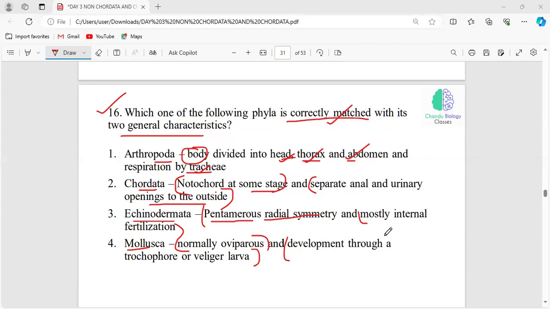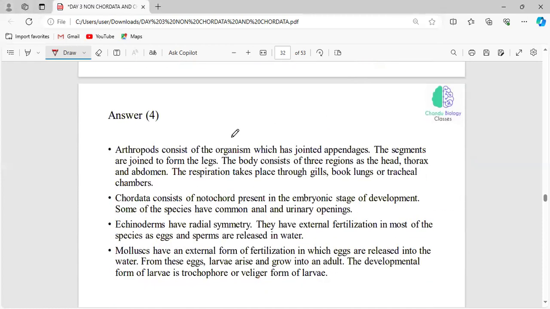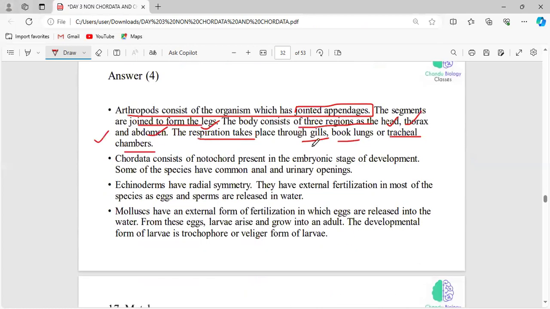Here, the most appropriate answer will be this. Because here they have jointed appendages. The body consists of segments joined to form the legs. Obviously, there are three regions: head, thorax, and abdomen. But here, the respiration takes place by gills, book lungs, and tracheal chambers. So this is also correct, but they are not giving all the respiratory organs. So the most appropriate answer will be this.